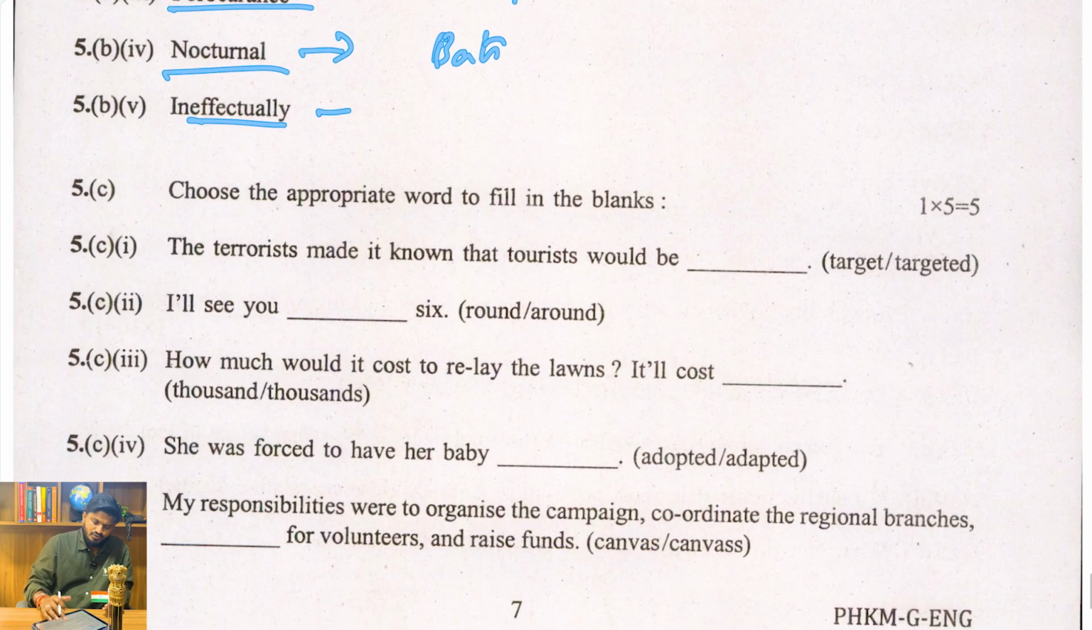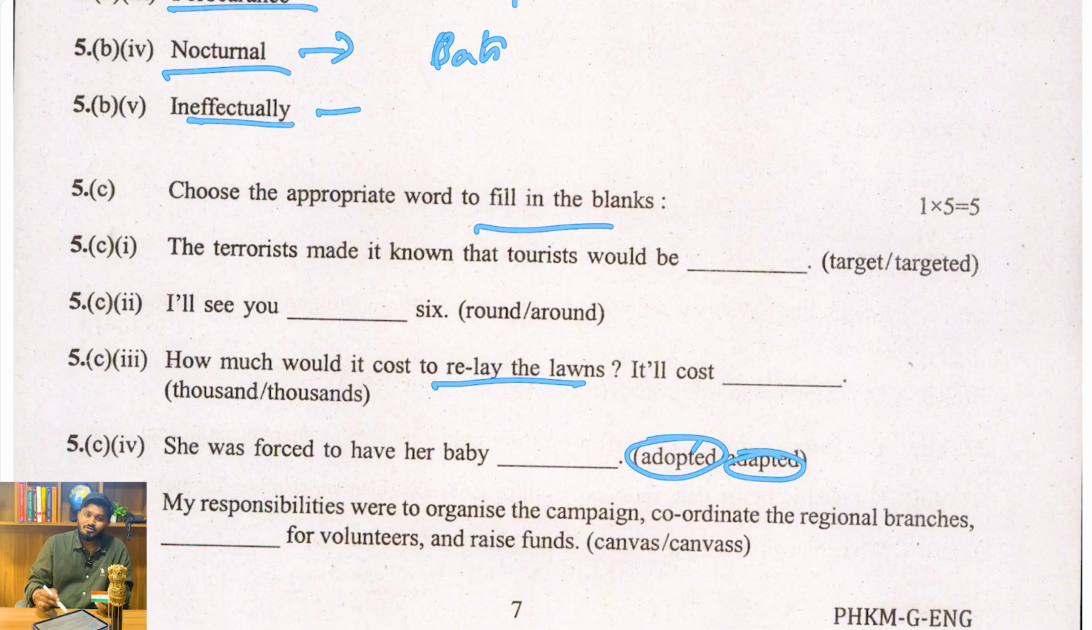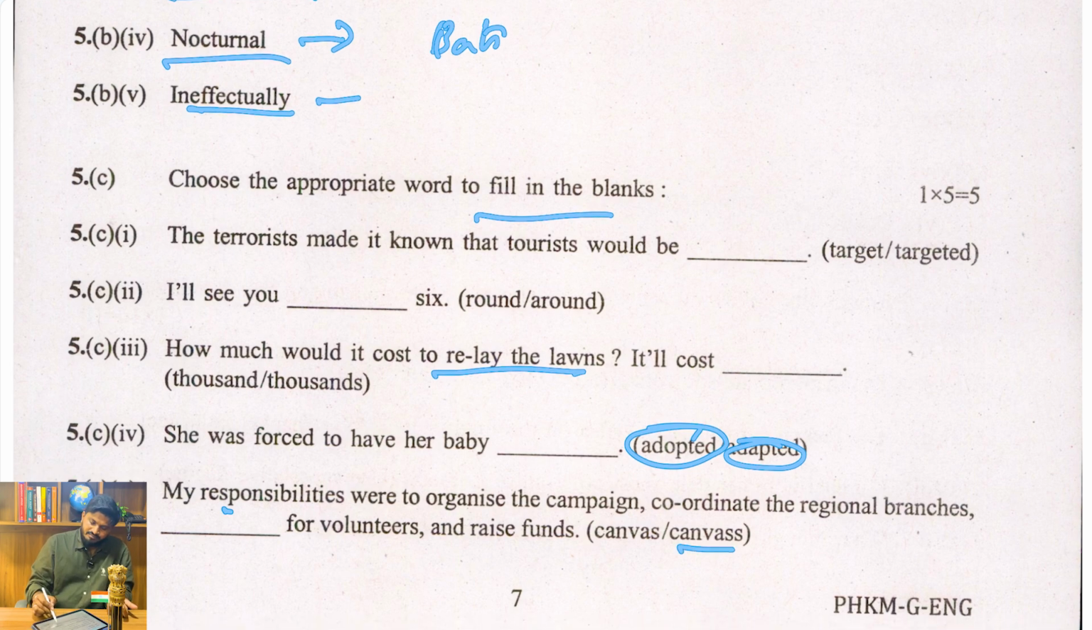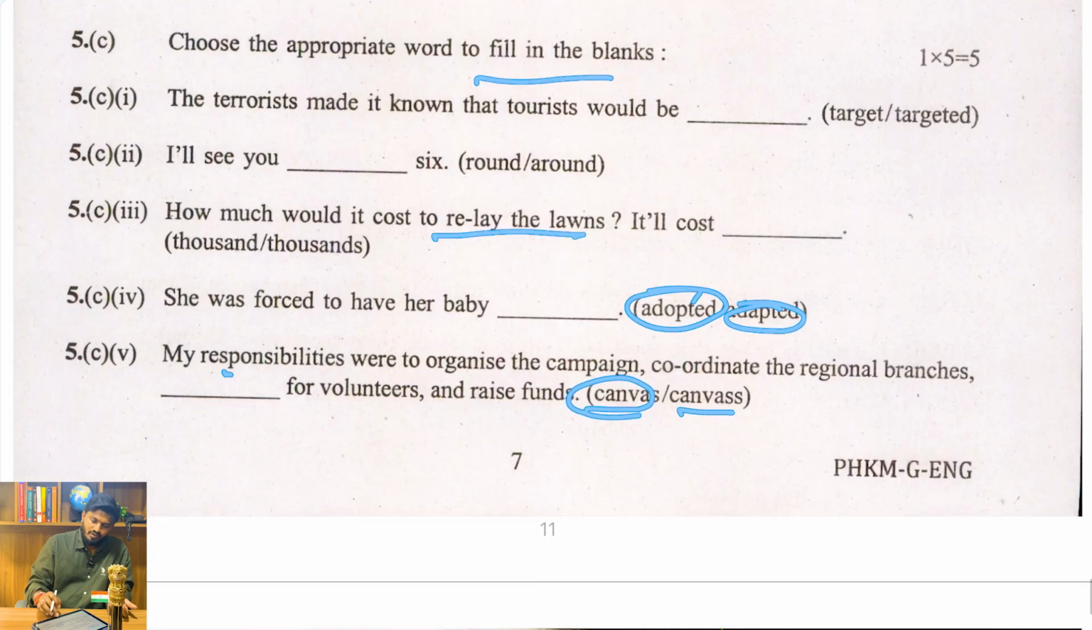Then choose the appropriate word to fill in the blank. Terrorist made it known that the tourist would be targeted. Next, I will see you around 6. Next, how much would it cost to relay the laws? It will cost thousands. Next, she was forced to have her baby adopted. Not adopted, adopted. This is adoption talking about. And then my responsibilities were to organize the campaign, coordinate the regional branches, and canvas for volunteers and raise funds.